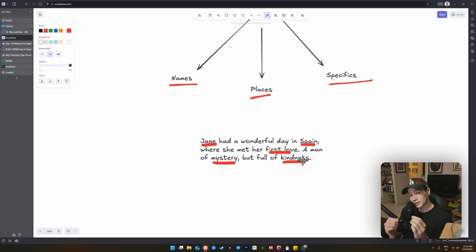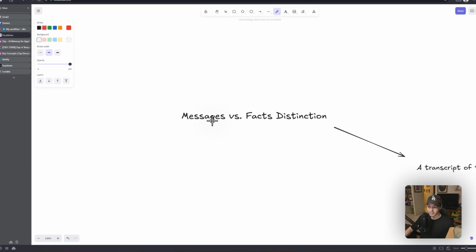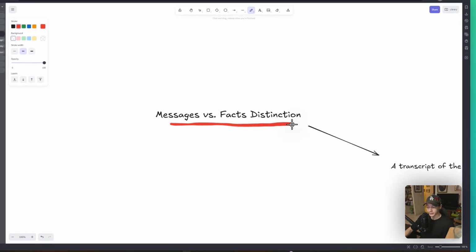And this is allowing it to extract the key elements from the text that you're sending or the queries that you're sending. And it's going to be very important for your agent to understand and learn over time with all these specific details. And then we have messages versus facts distinction.